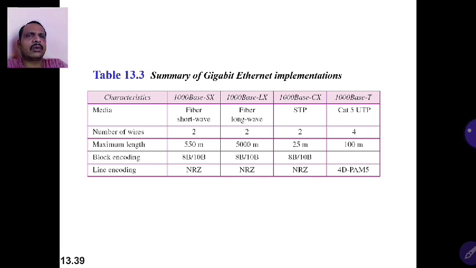Block encoding technique we are going to use in 1000Base-SX, 1000Base-LX, 1000Base-CX is the same, 8-bit to 10-bit. Line encoding technique we use in 1000Base-SX, 1000Base-LX, 1000Base-CX is NRZ, and 1000Base-T uses the pulse amplitude modulation technique.